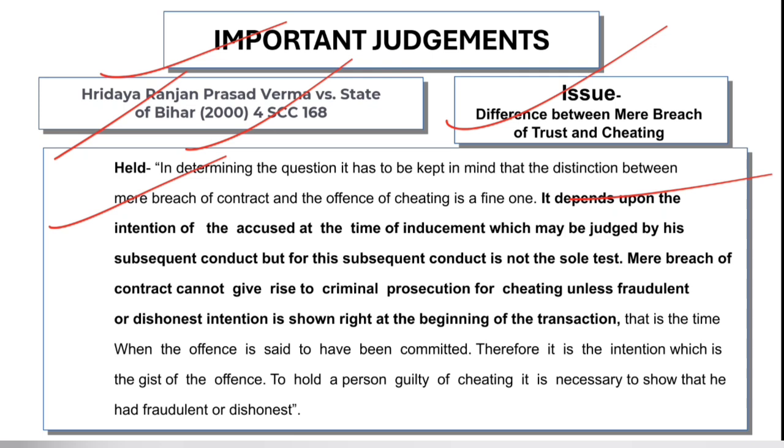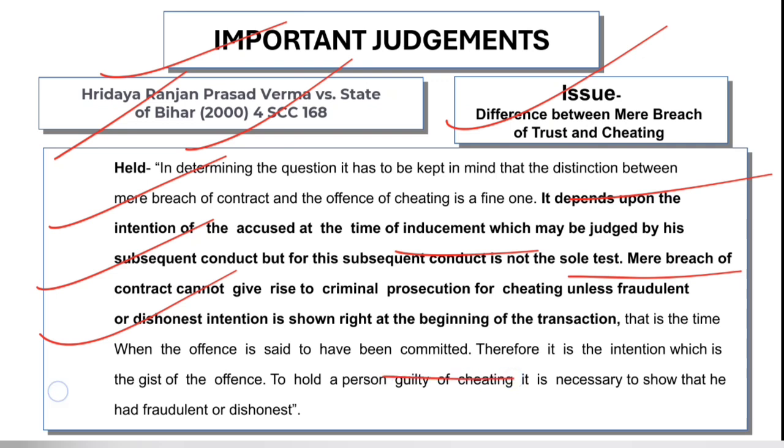It depends upon the intention of the accused at the time of inducement, which may be judged by his subsequent conduct, but this subsequent conduct is not the sole test. Mere breach of contract cannot give rise to criminal prosecution for cheating unless fraudulent or dishonest intention is shown right at the beginning of the transaction, and that is the time when the offence has been committed.